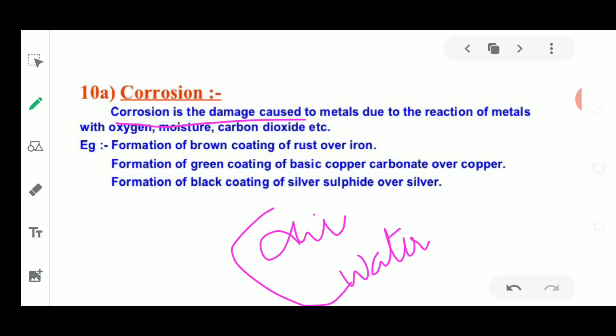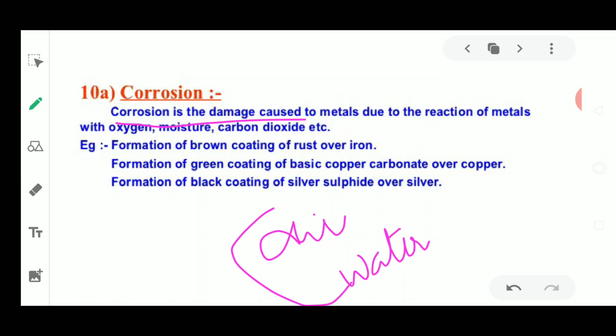It is going to form a layer of oxide or hydroxide over it. This is very common in iron. You have seen that when iron objects are kept in moist air, or outside in the environment, they react with oxygen and water and form a layer of oxide over them, and corrode away the surface.